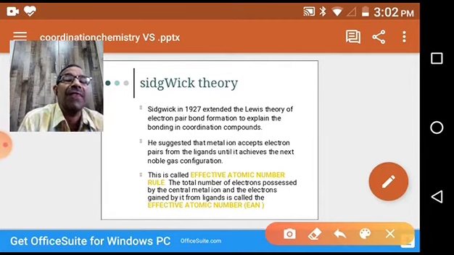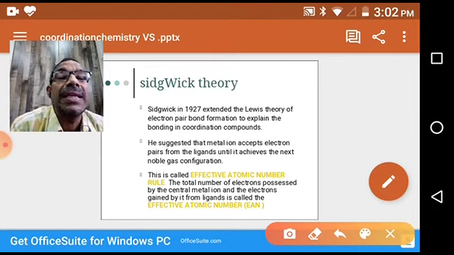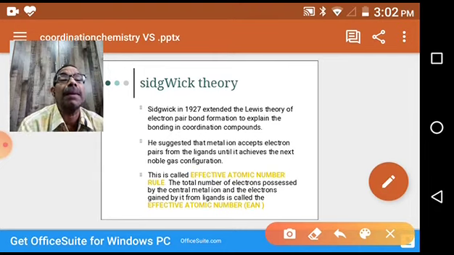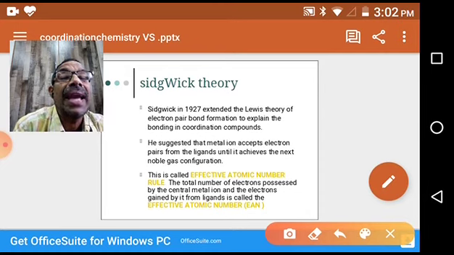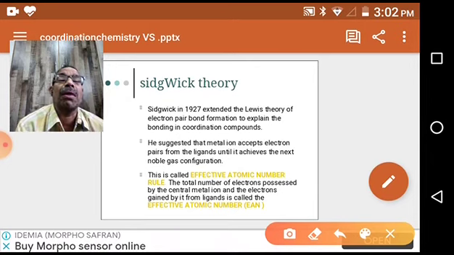This is the rule: EAN, effective atomic number, is equal to the central metal atom's atomic number minus oxidation state, plus 2 into the number of coordination number, or 2 into number of ligands.